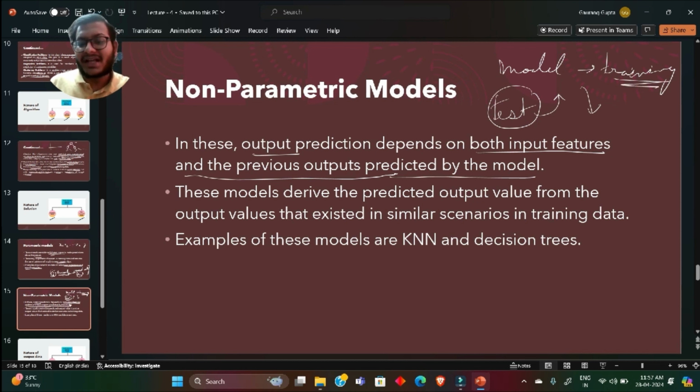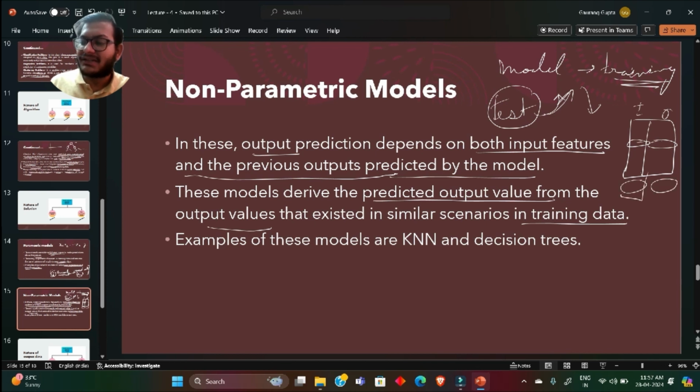So these models actually derive the predicted output value from output values that existed in similar scenarios in training data. What they do is store a kind of table with inputs and outputs. Whenever test data comes, they check whether the same condition occurred in input or not, and then they give the output. They also sometimes update themselves. They can update this table. This again depends on how you train your model. There are certain examples like KNN and decision trees.